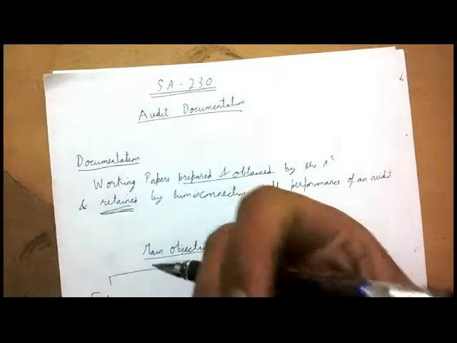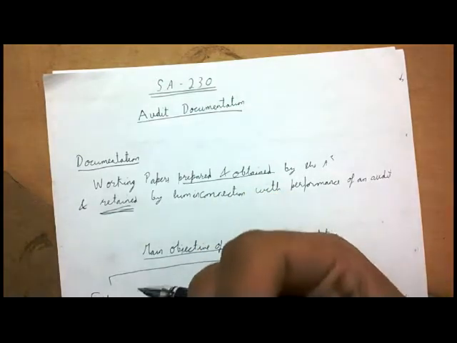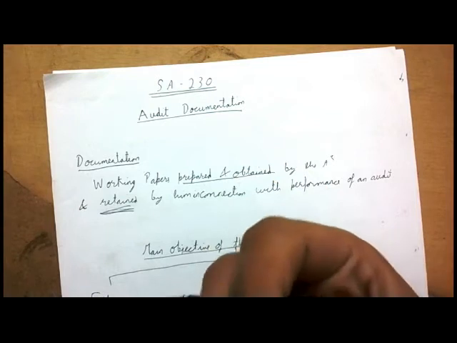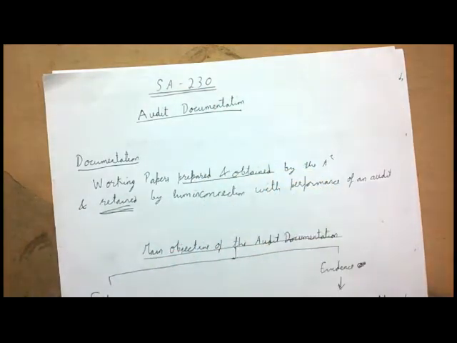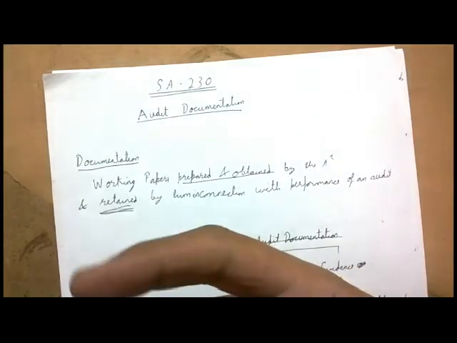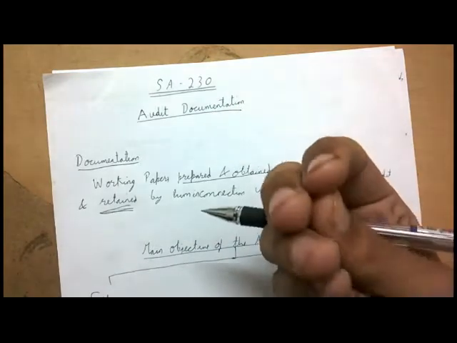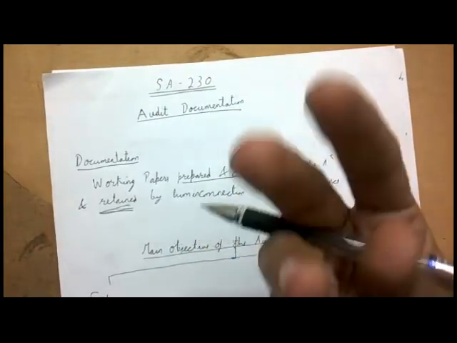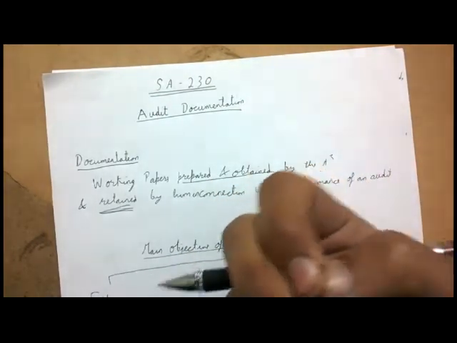Ultimately, he also has to ensure that he does not give these working papers to a third party without the approval of the client, because these are important information of the client. As an auditor, you cannot give it to any third party unless you are required by law. If the law says that you need to disclose such information to the Reserve Bank, or to the registrar, or such kind of things, in that case you may disclose it because it is required by law.